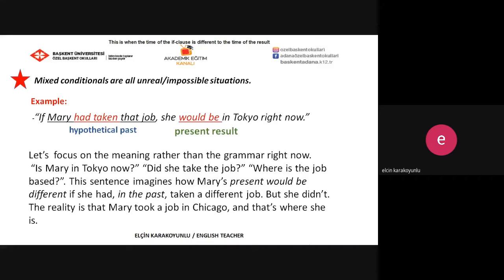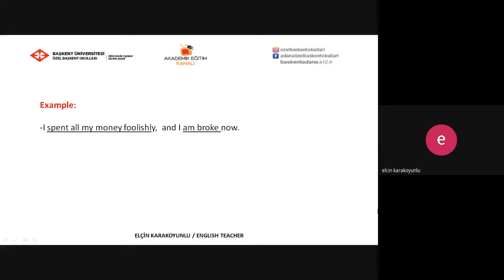That's why we use if conditional type 3 in the if clause part to talk about the hypothetical past, and we can use if conditional type 2 in the main clause part to talk about the present result. Let's go on with another example. I spent all my money foolishly and I am broke now. So this is the action that happened in the past and this is the situation at present.